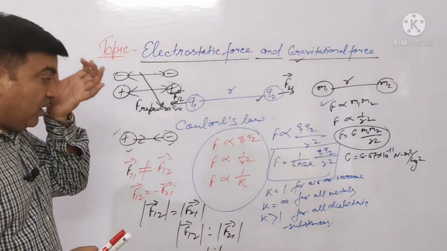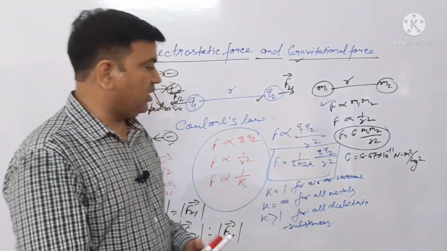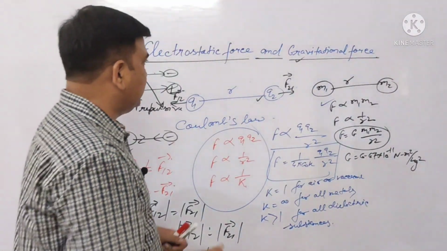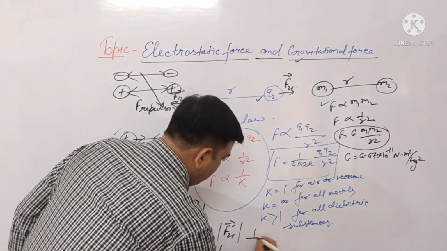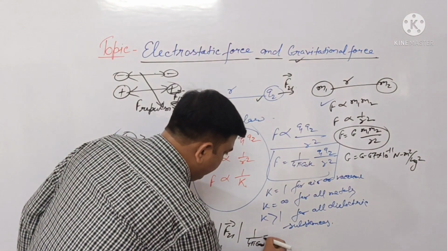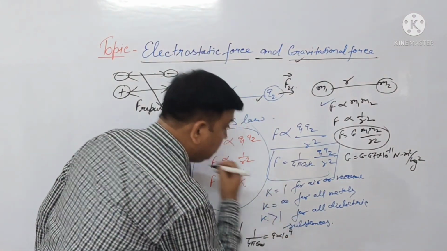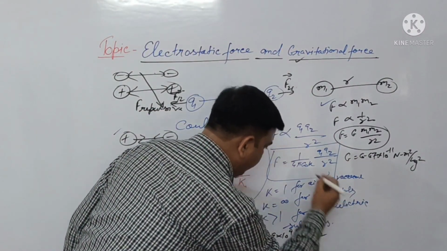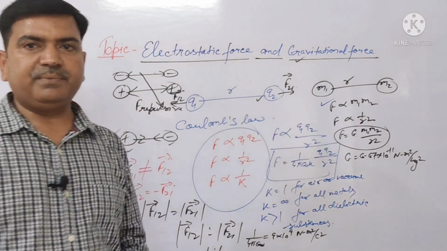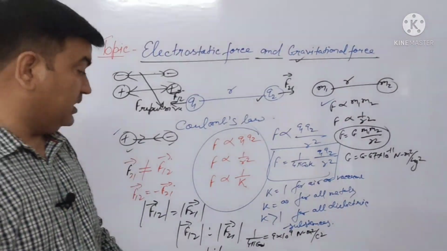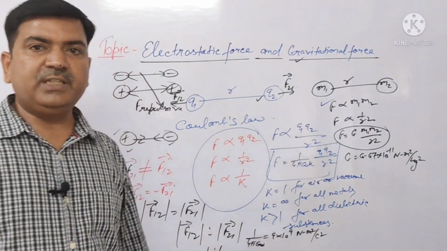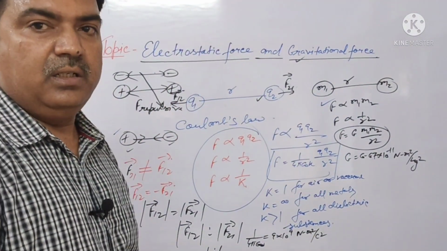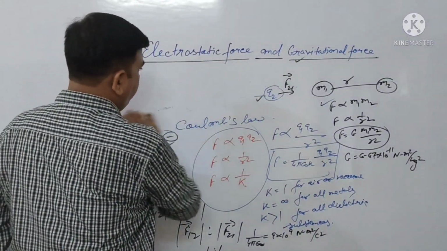Now you see here 4 pi epsilon naught. What is the value of 1 upon 4 pi epsilon naught? It is a constant value. Everyone knows it is 9 into 10 to the power 9, and the unit is Newton meter square per coulomb square. Here epsilon naught is the permittivity of free space. Yes children? Now see the next contents of this topic.